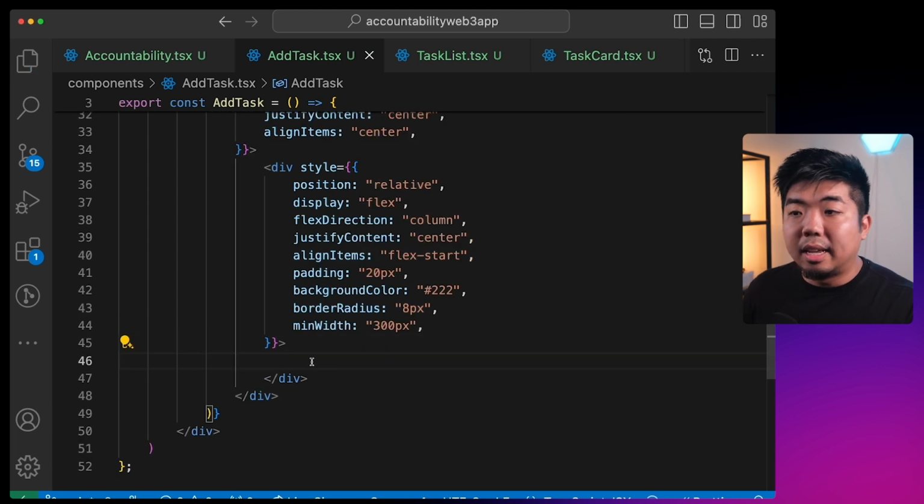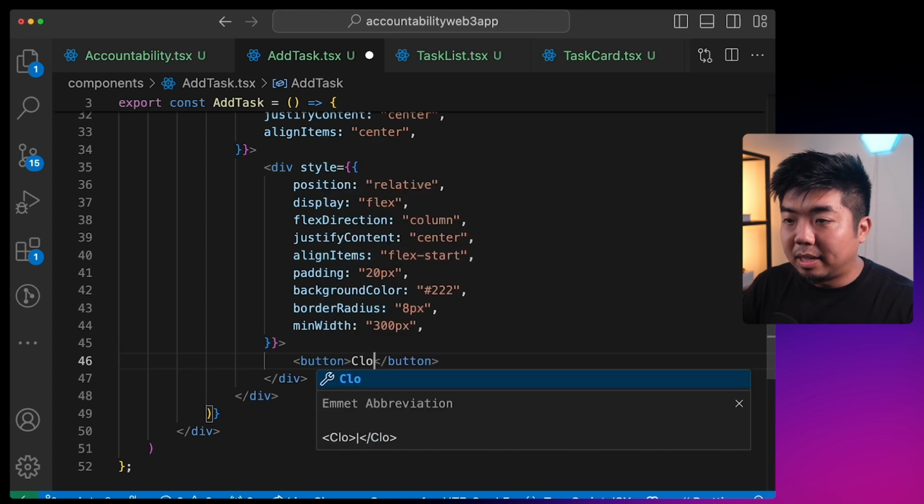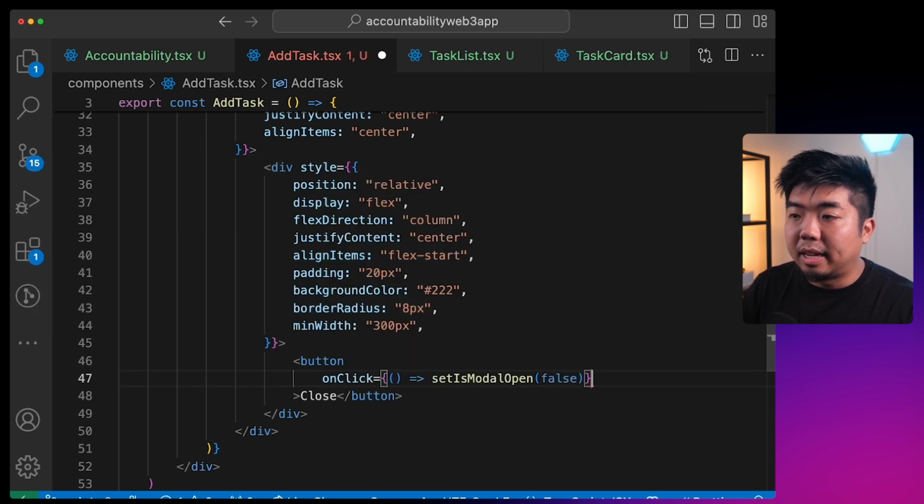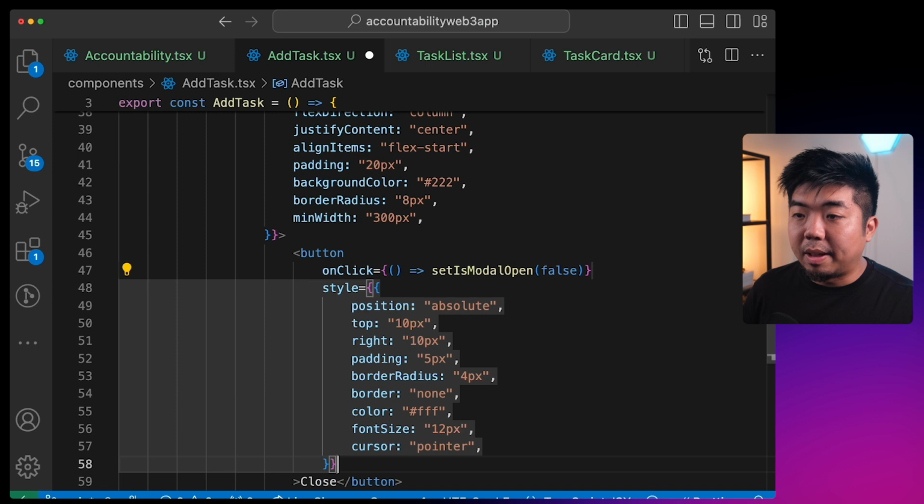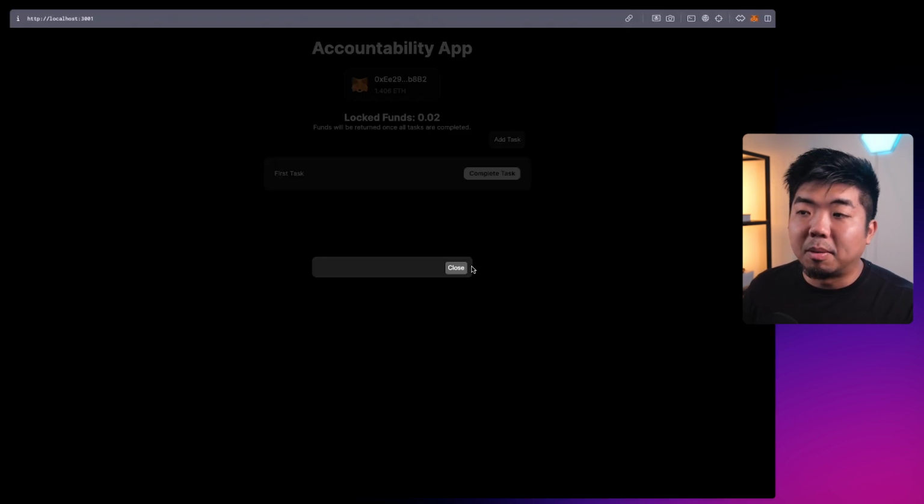And then within that add task modal, we'll create a button. This will be the close button to close the modal. And we'll just say on click here, it sets the modal to false. And we can give that button some styling. So again, coming back to our app here, you can see this is our modal.